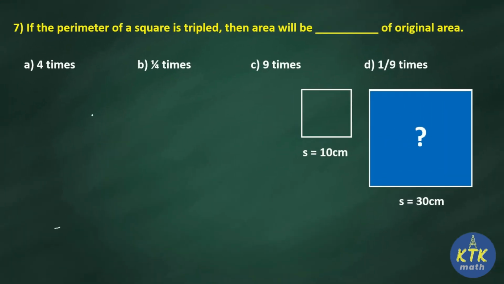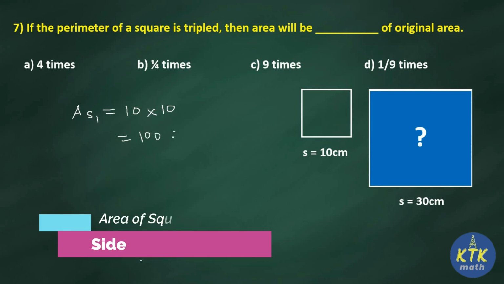Now to find both areas, that is area of small square and area of big square. I'm going to find area of small square now. So area of small square, I'll mention it as AS1. So 10 into 10. What is 10 tens? Side into side only, no? So 10 tens are 100 centimeter square.